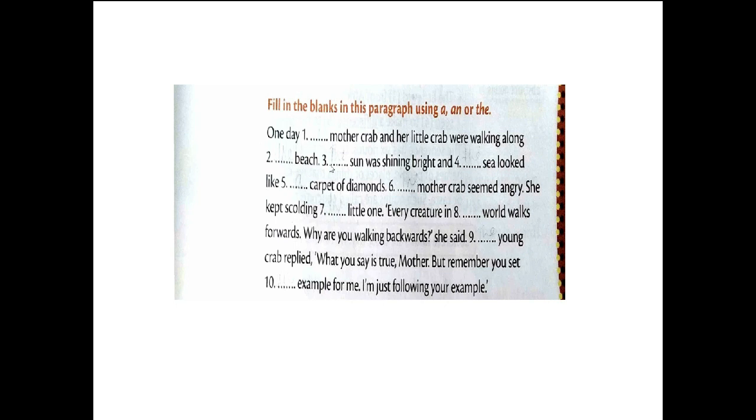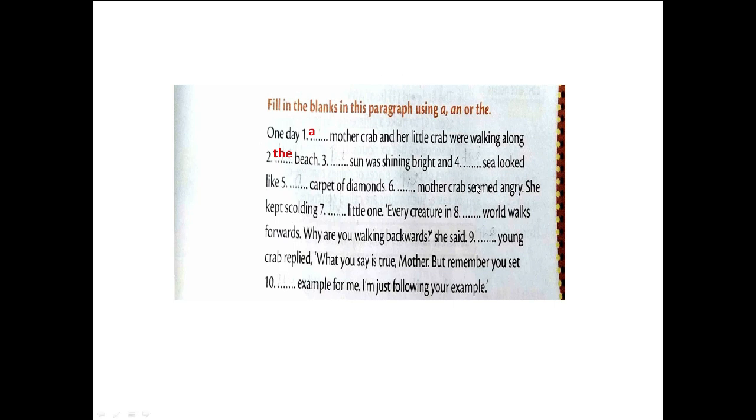Let's look at the exercise. Here is a fill in the blanks where you have to fill in the appropriate articles. Let's look at the paragraph. One day dash mother crab and her little crab were walking along dash beach. Now here in the first sentence, I don't know which mother crab or which little crab we are talking about. So I am not specifically talking about any mother crab or little crab here. I am talking generally. So I will use a. One day a mother crab and her little crab were walking along the beach.